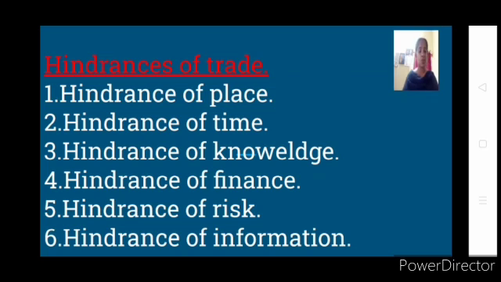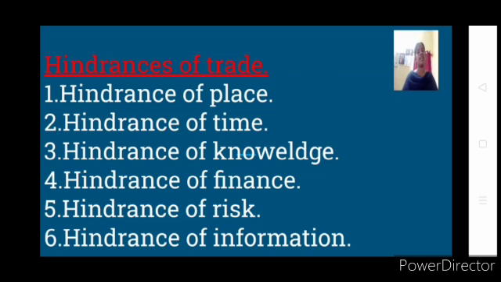We know in this position, because of this COVID-19, we are completely depending upon the communication infrastructure. That is, we are completely depending upon the internet and all. So how is it made possible? Because already we have that system of communication. So hindrance of information can be overcome by what? Your communication. And one more point you have here, I just missed writing here, that is hindrance of person.